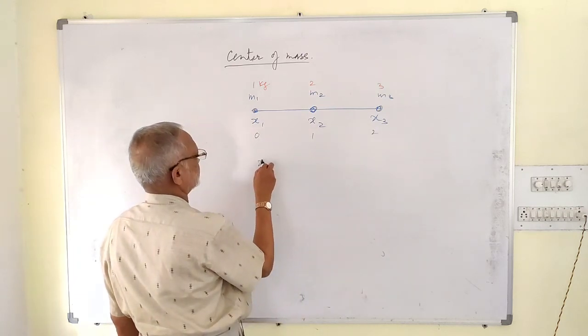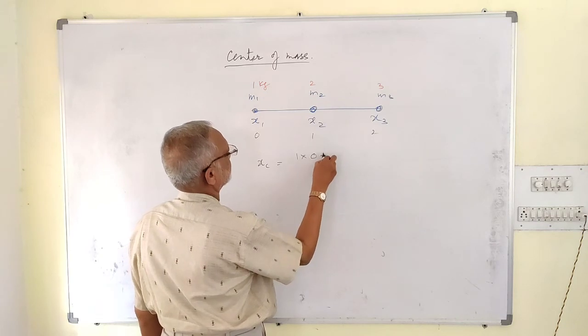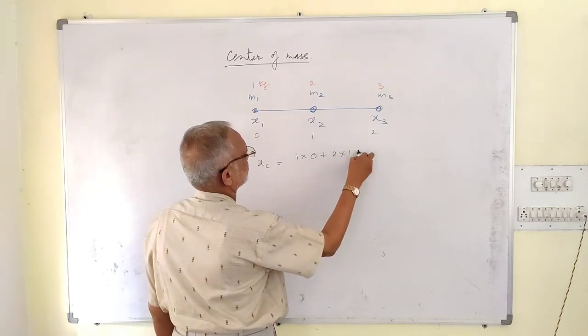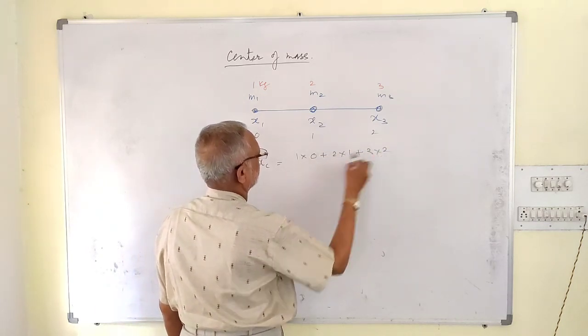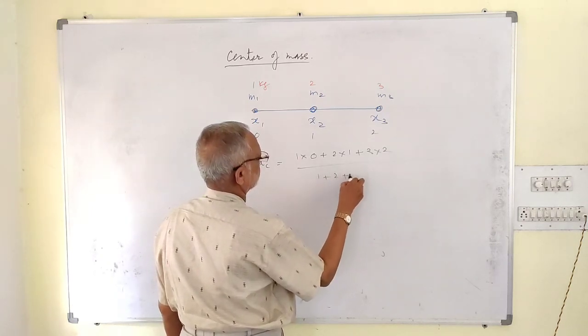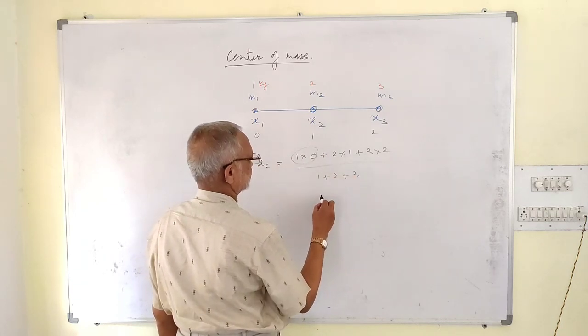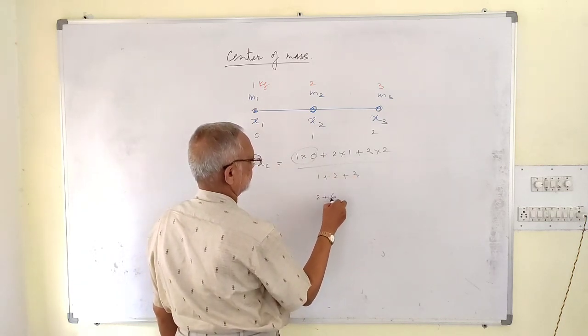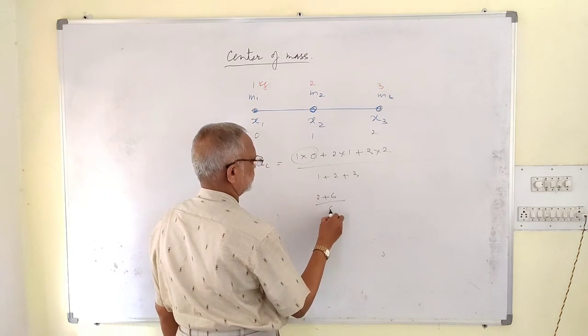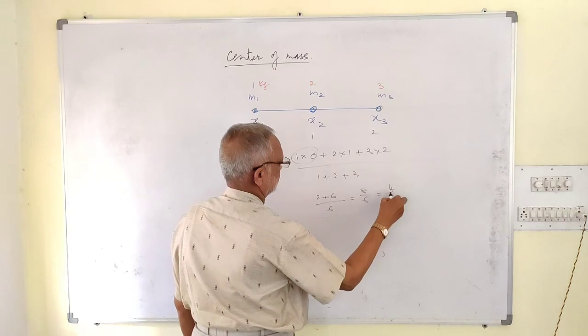Now the position of the center of mass, x is equal to 1 into 0 plus 2 into 1 plus 3 into 2 whole divided by total mass. This is 2 plus 6 by 6, that is 8 by 6, that is 4 by 3.